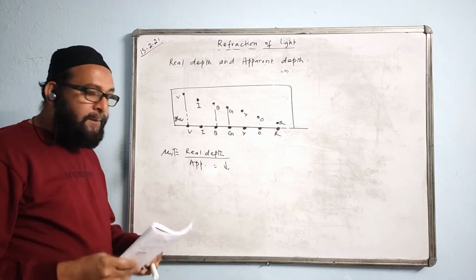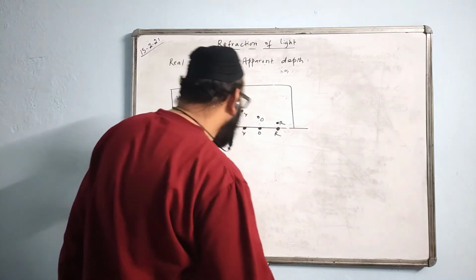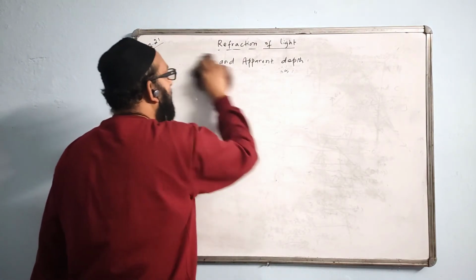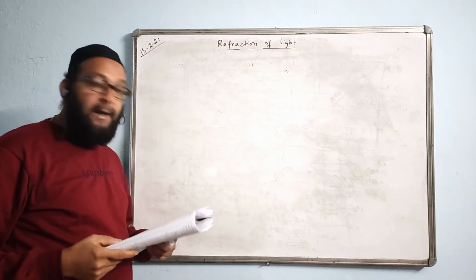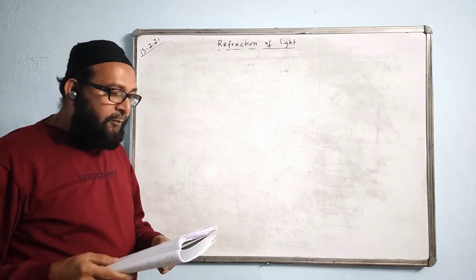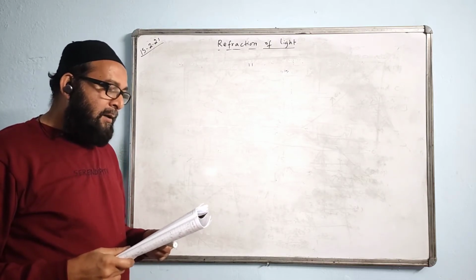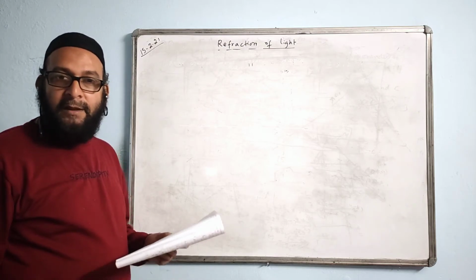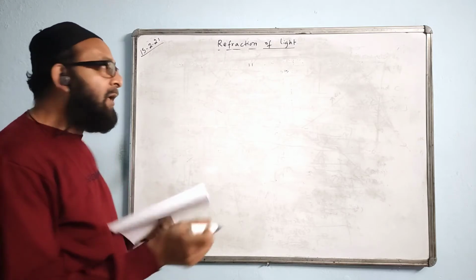Now we will do some problems on the formula of real depth and apparent depth. Okay, I read some questions. Question says, as seen from above, the apparent depth of a liquid in a vessel is 15 centimeter, whereas its real depth is 20 centimeter. Find the refractive index of the liquid.